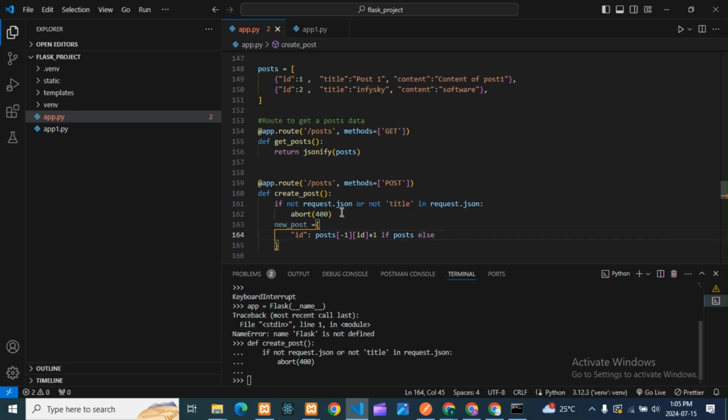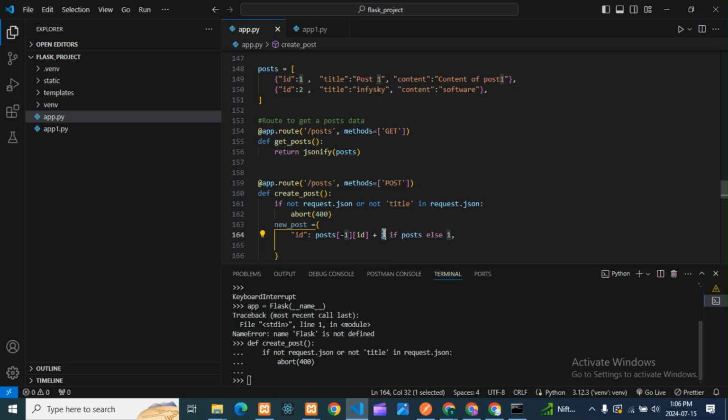Okay, else 1. Then next, see guys, here what is happening means this is an auto incremented key, guys. So what it will do, it will take the last element of the post list. Then this ID means it will take the last ID of that post, and this 1 plus 1 means it will increment the last ID by 1. Whatever the last ID, it will increment by 1. Okay, so that is done, guys.